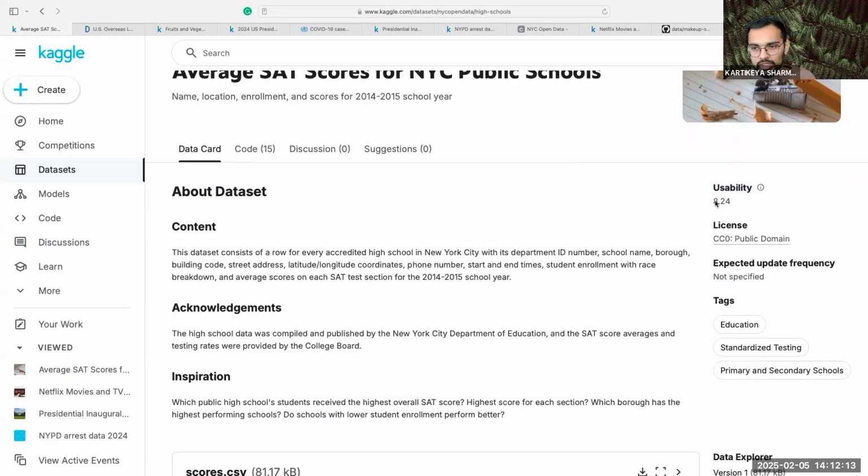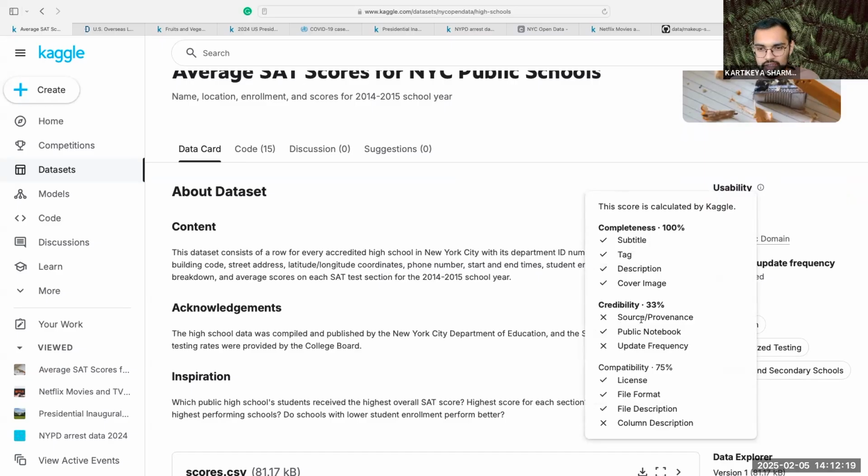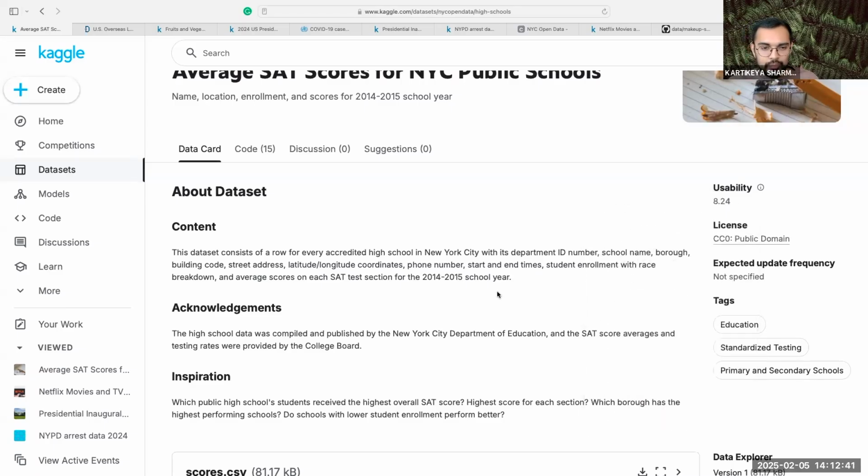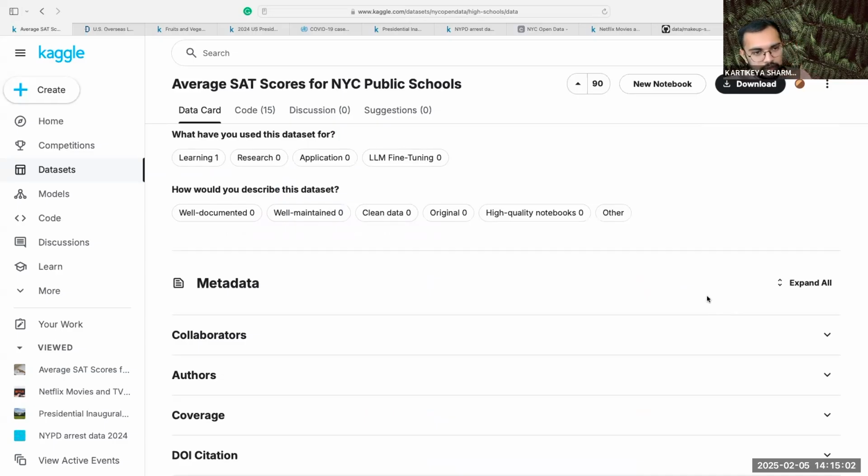So they have this usability score. Here you can see it's 8. If I hover over it, you can see Kaggle gives dataset scores for different categories. For example, credibility. For some reason, Kaggle didn't think that this data set is credible. And credibility really comes from where the source of the data is coming from. In general, I would say the more data you have, the better.